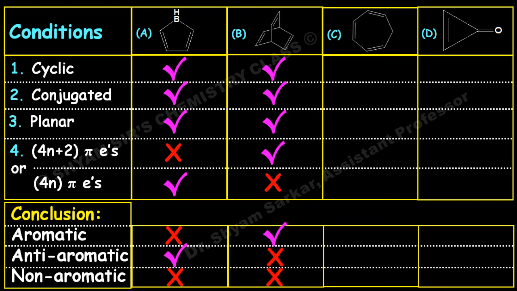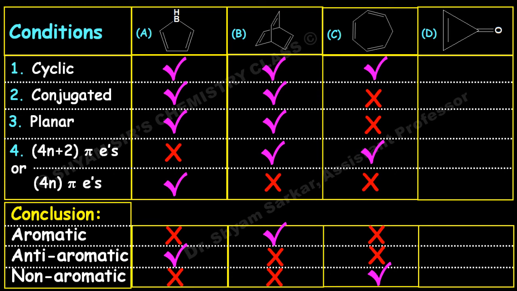Okay. If you see the next one, this has one sp3 carbon atom, so this cannot be planar. This is cyclic, but it cannot be planar and cannot be conjugated. It obeys the 4n plus 2 pi electron rule, but this is non-aromatic in nature due to the presence of one sp3 carbon atom in it.